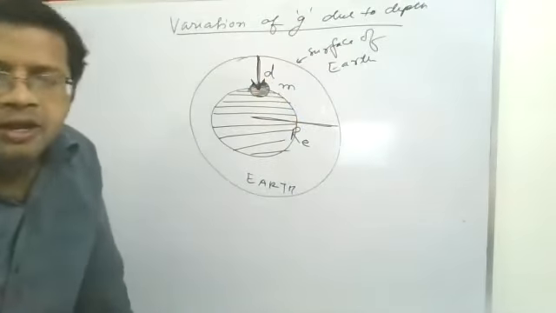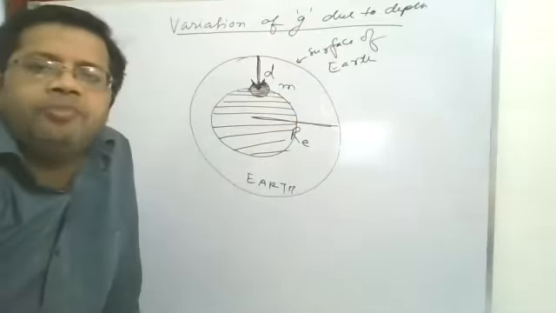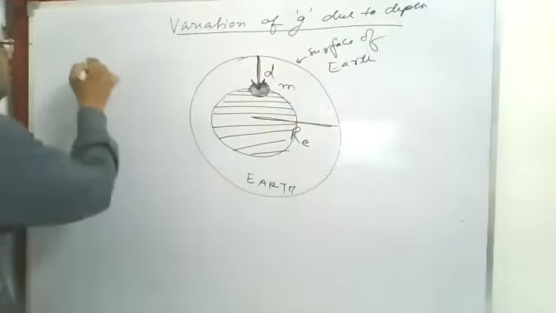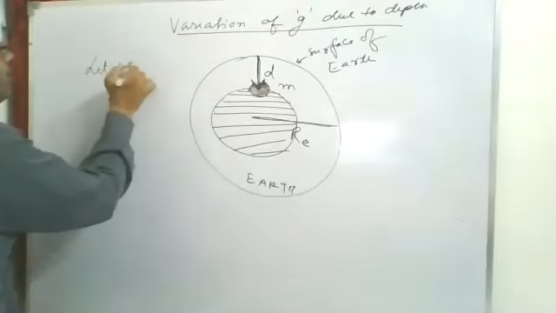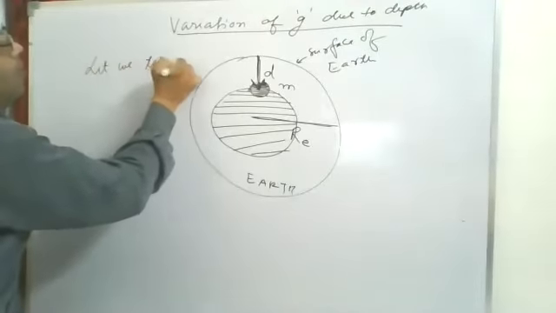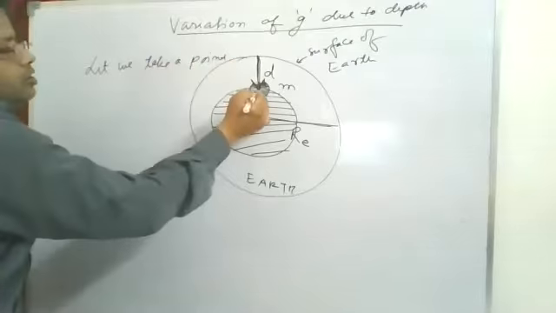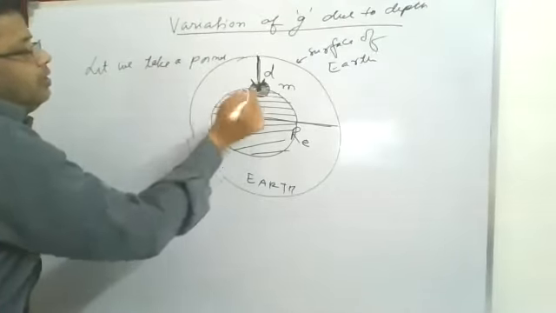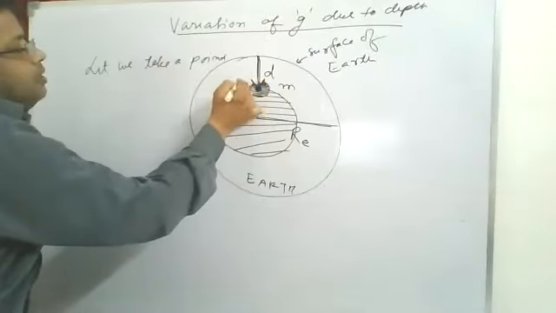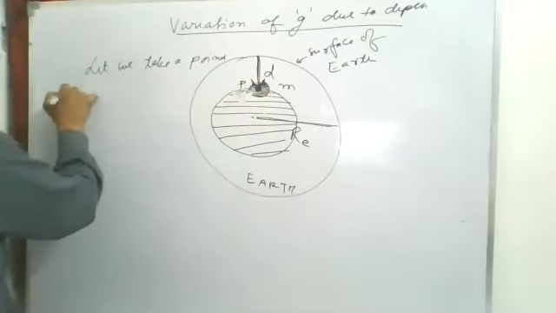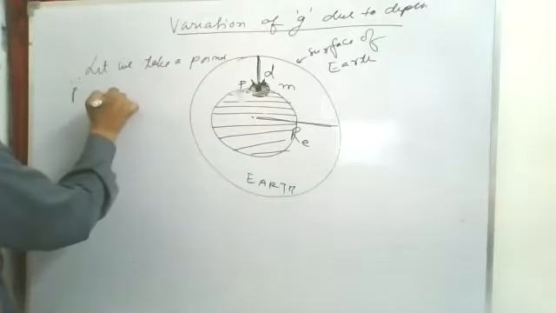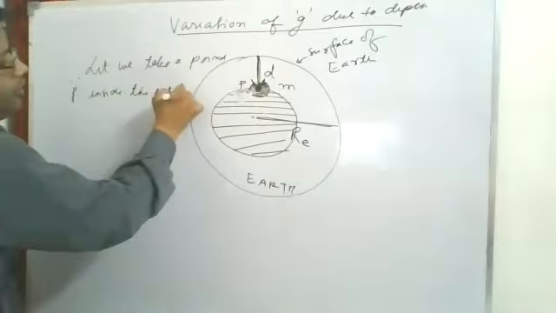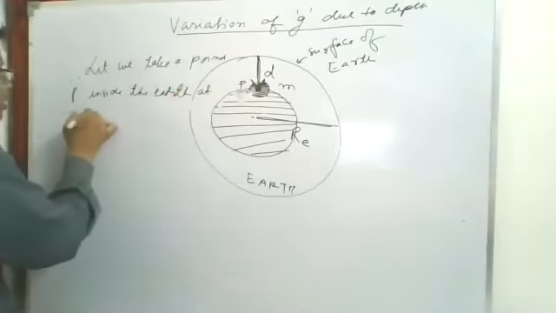What is the problem here? You have to determine the value of G at a depth D inside the earth. Now, let us take a point P. This is the point P, inside the earth, at a depth D.